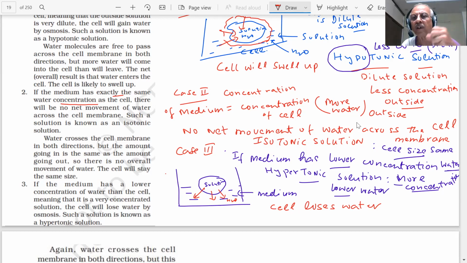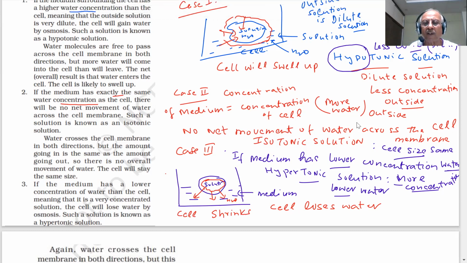The cell will shrink. In the first case, what happened? The cell was swelling. The cell shrinks. So the size of the cell will become less because it is losing water.